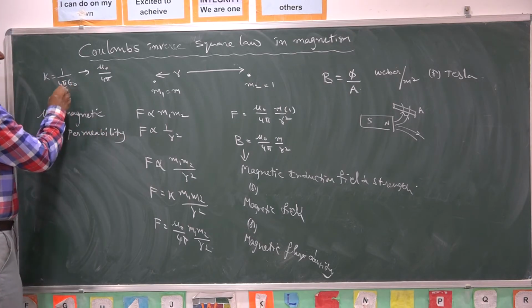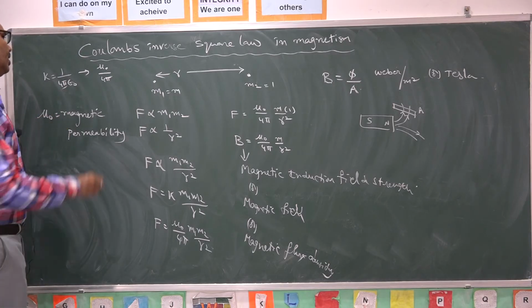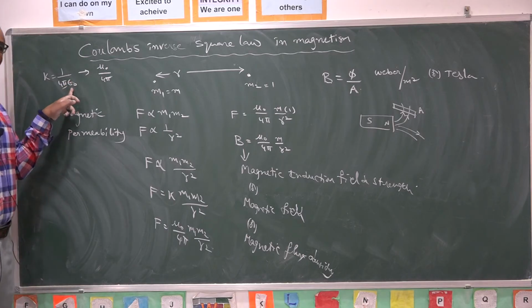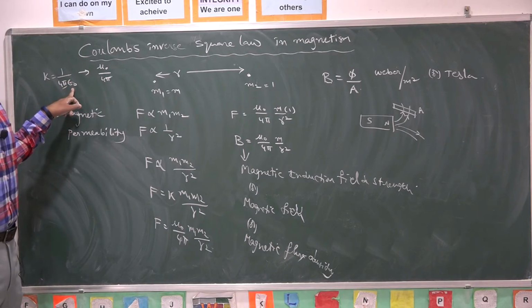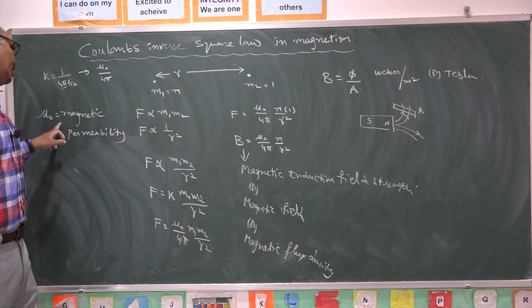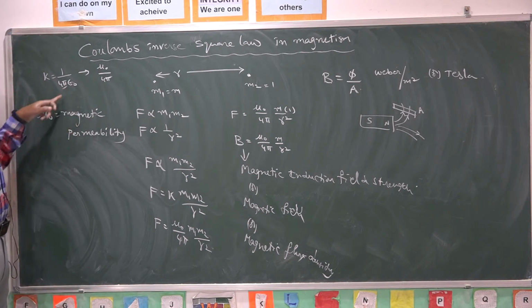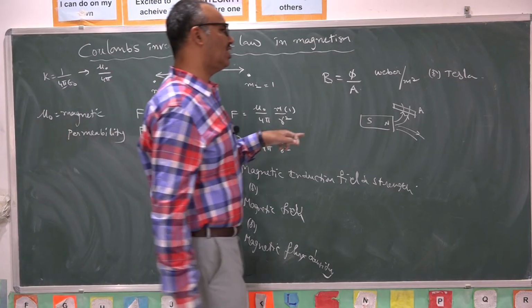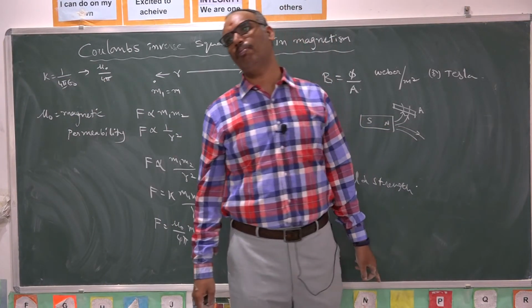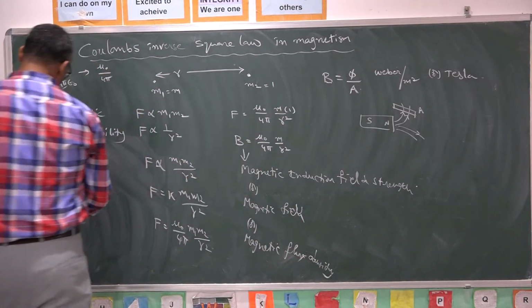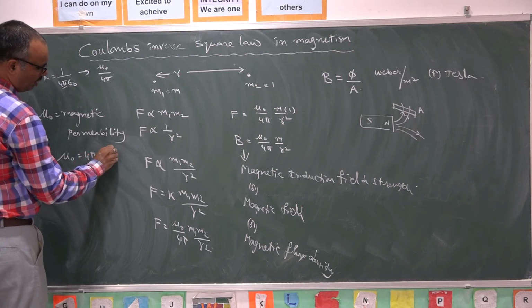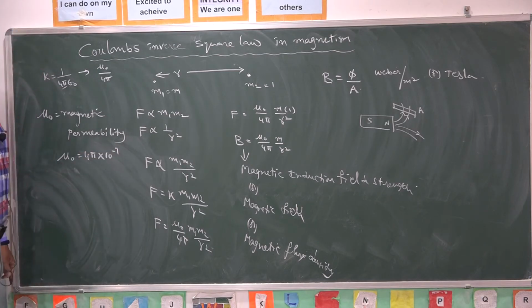Here epsilon naught is called electrical permittivity. The ability of a medium to allow the electric lines of force to pass through it is called electrical permittivity, and its value is 8.85 into 10 power minus 12. Here magnetic permeability means a similar type of concept. The ability of a medium to allow the magnetic lines of force to pass through it is called magnetic permeability, and its value is 4 pi into 10 power minus 7.